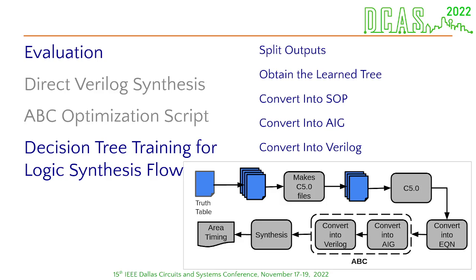Here, after we got the decision tree output after the learning process with C5.0, it is transformed into a sum of products in the EQN format. Then it is read by the ABC and converted into AIG, and afterwards into a Verilog. We need this AIG intermediate format because some of the values of the results for the final comparisons are in this format.